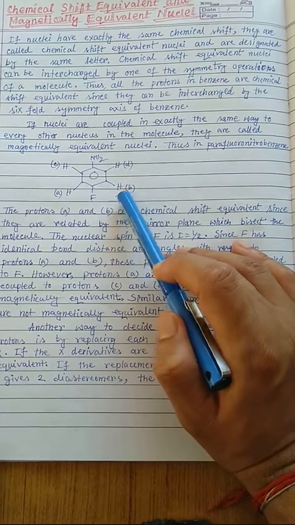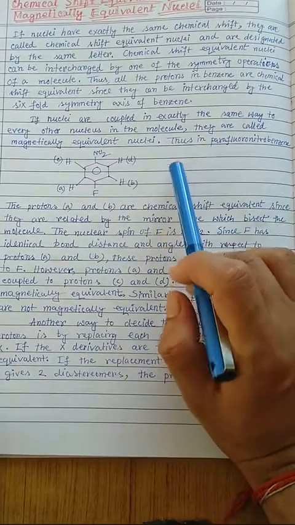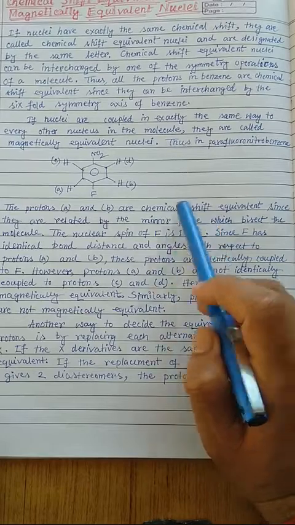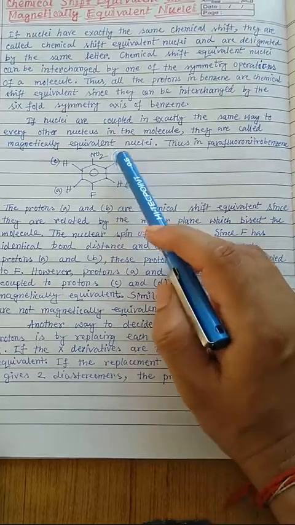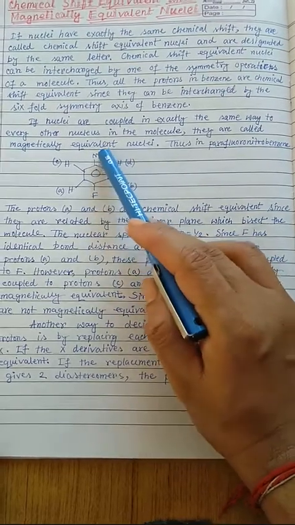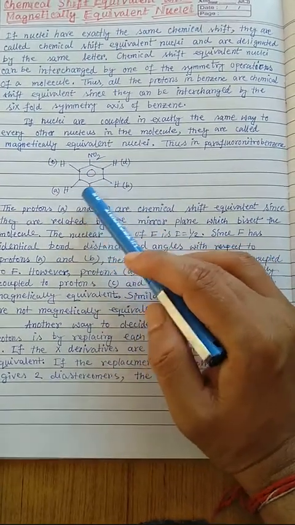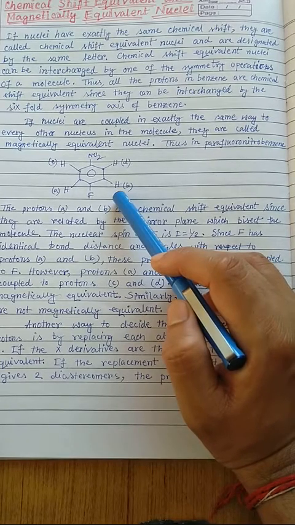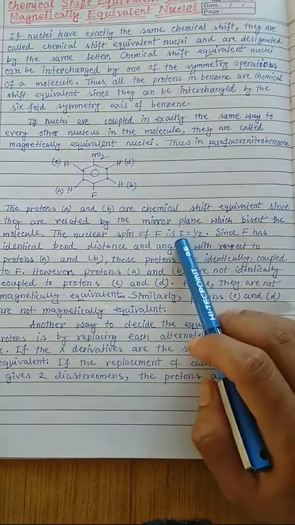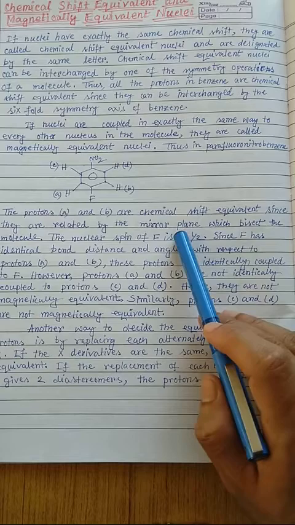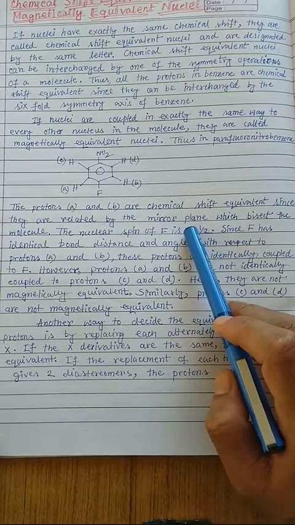So here the protons are designated as HA, HB, HC and HD. The protons HA and HB are chemical shift equivalent. Similarly, HC and HD are also chemical shift equivalent, because if you imagine a sigma plane along this vertical, then HC and HD are connected, and HA and HB can also exchange their positions. That means they are connected through the sigma plane. That's why they are chemical shift equivalent. Sorry, the protons HA and HB are chemical shift equivalent since they are related by the mirror plane which bisects the molecule. Okay, fine.